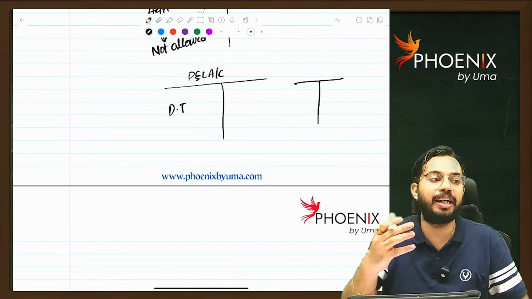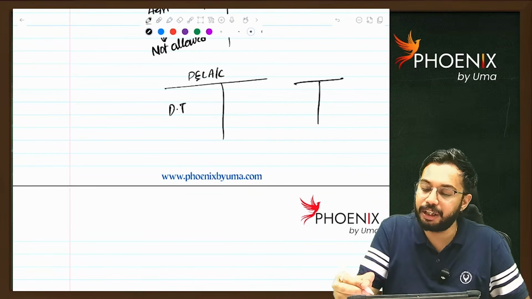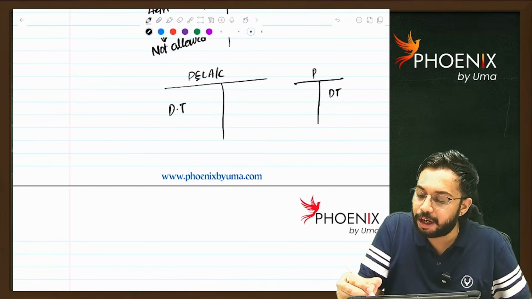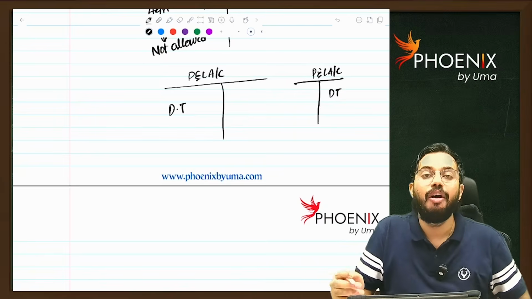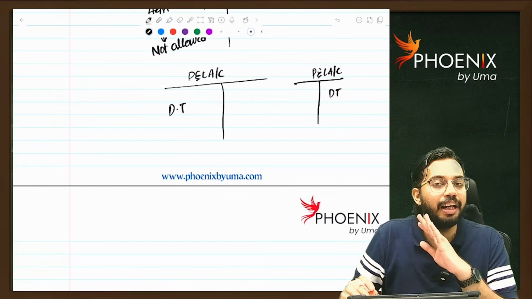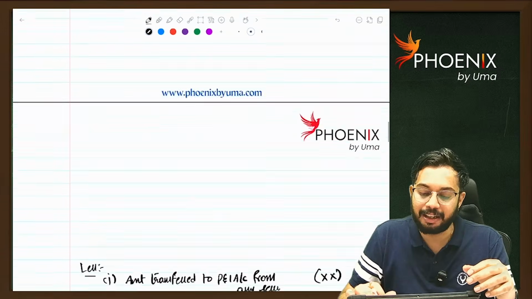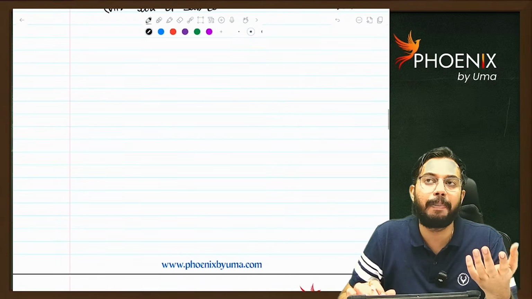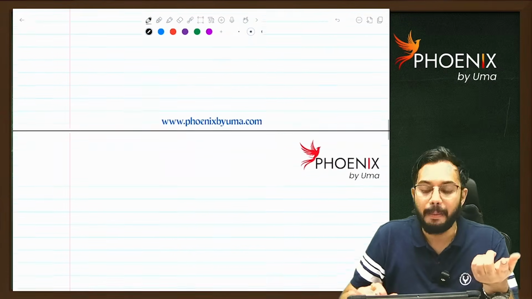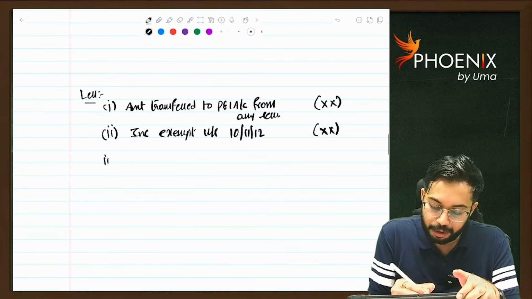Similarly, if there is a deferred tax asset, what is the entry that you will pass? Deferred tax account debit to P&L account. Whatever deferred tax is there, that is not allowed. Okay, so if there is a deferred tax asset, what is the entry that you will pass? Deferred tax asset account debit to P&L account, that will be reduced.